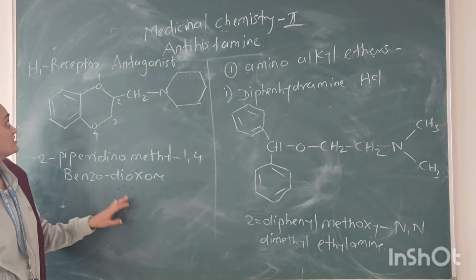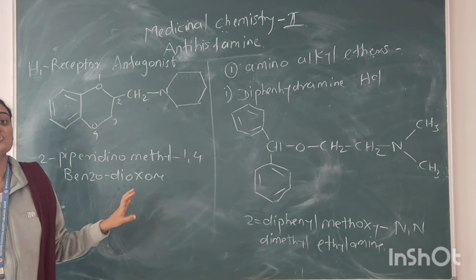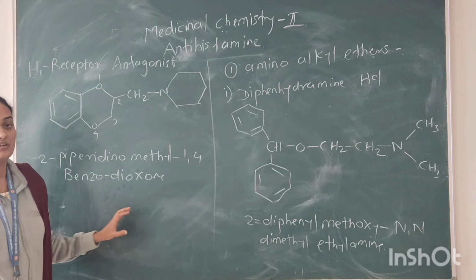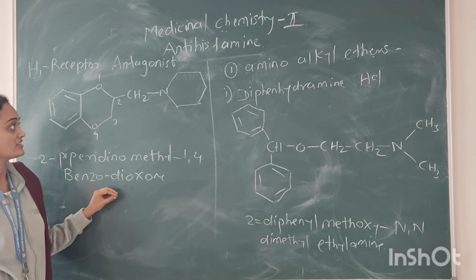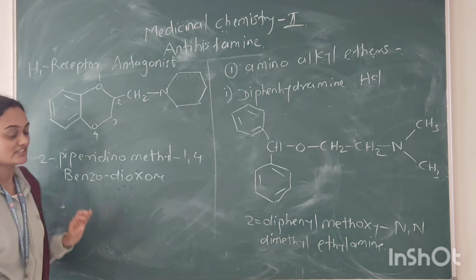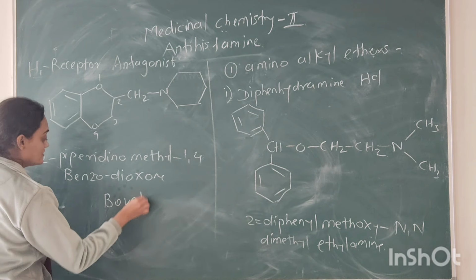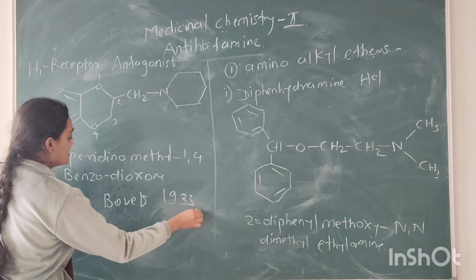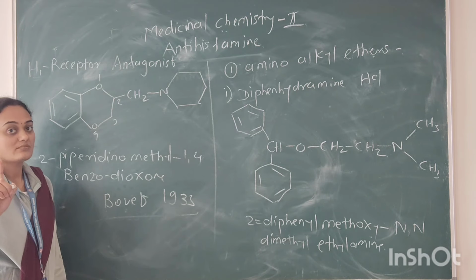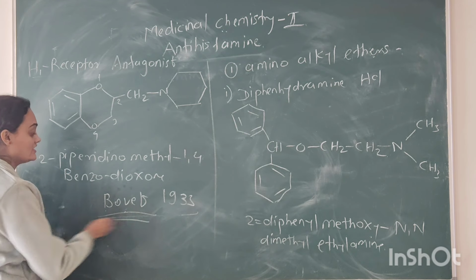Now see the classification: H1 receptor antagonists, the drugs which act on the H1 receptor present in our body. The first antihistaminic drug was discovered in the year 1933 by the scientist Bovet in France.